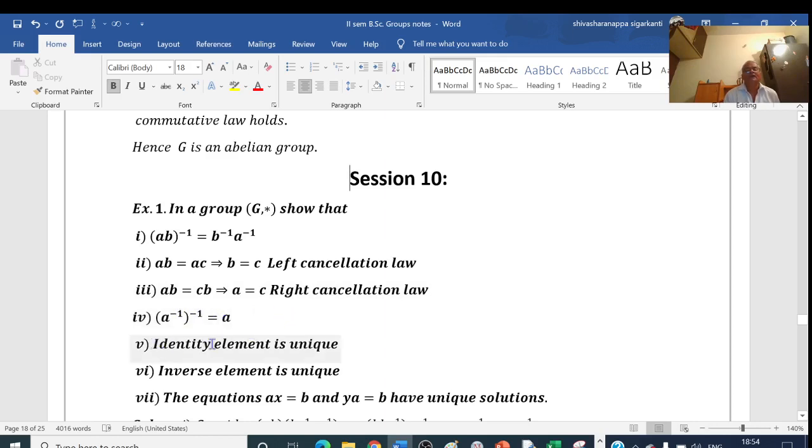Next one, the identity element is unique. So there is only one identity element. And the next one is, the inverse element is unique. For any element A, there is one and only one inverse of the element A. And one more property, the equations Ax equal to B and Ya equal to B have unique solutions. These two have solutions and that solution is unique. Okay, so we prove this.